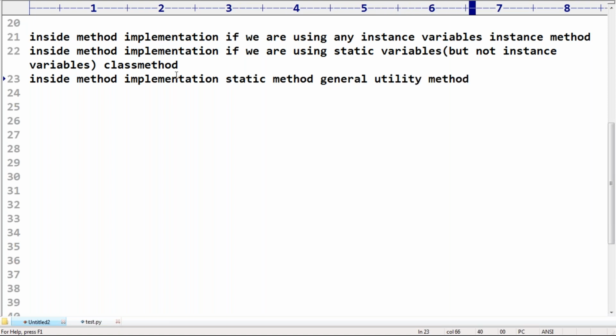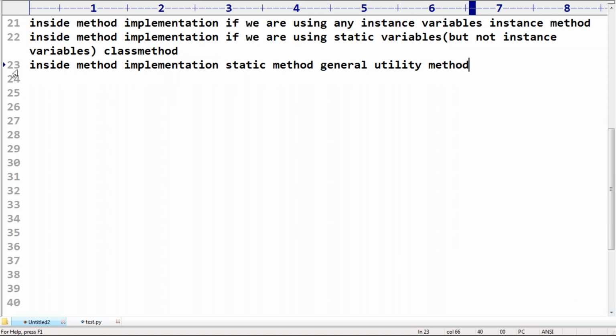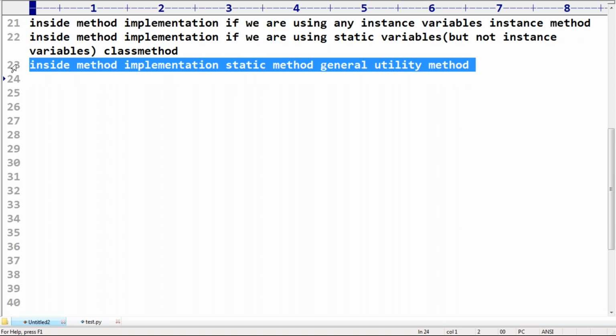A static method is nothing but a general utility method. That method is by default considered a utility method. Please confirm, is everyone in a position to understand very clearly? In the last sessions we covered these points only.